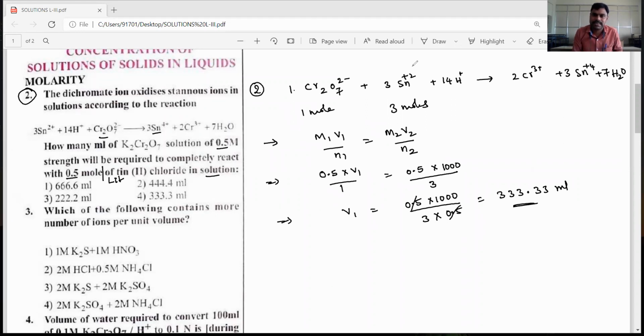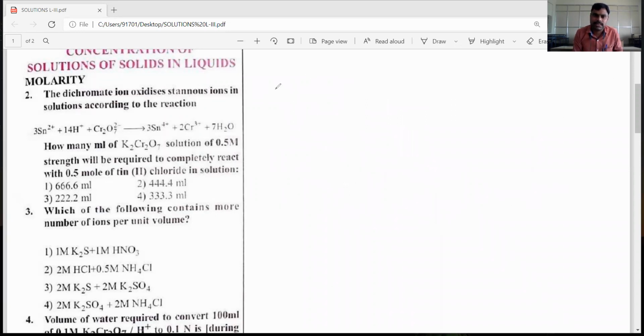Let's see, dear students, the second method. For the second question, method 2. Number of equivalents of oxidizing agent is equal to number of equivalents of reducing agent. So the number of equivalents formula, what is it, dear students?